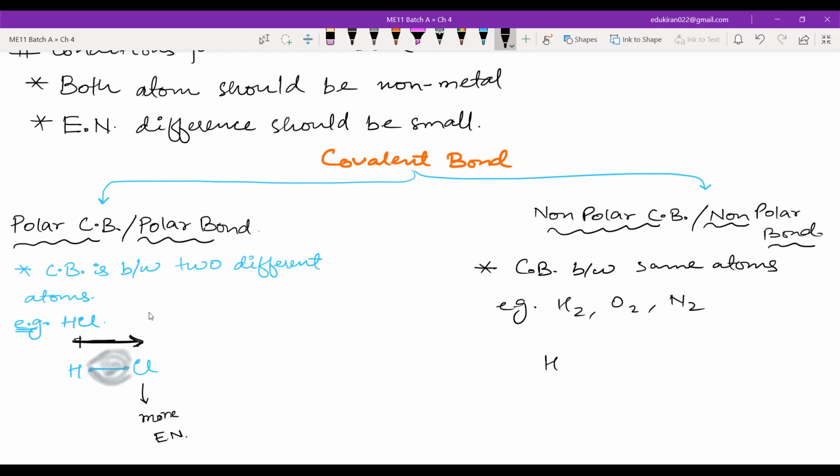So let us take the example of H2 here. So hydrogen and hydrogen. There are two bonds here. Now, as this is hydrogen and hydrogen, there will be no electronegativity difference, right? Whatever the electronegativity value of hydrogen is for this hydrogen, the same will be for this hydrogen also. There will be no difference. That is why there will be equal sharing of electron.